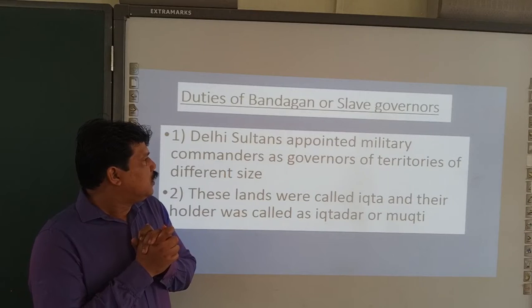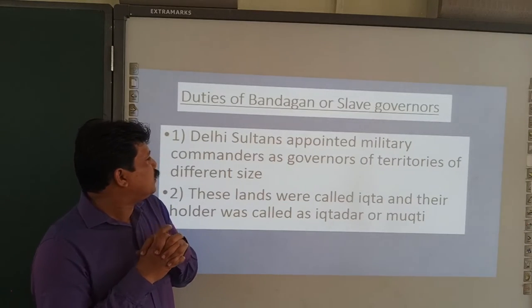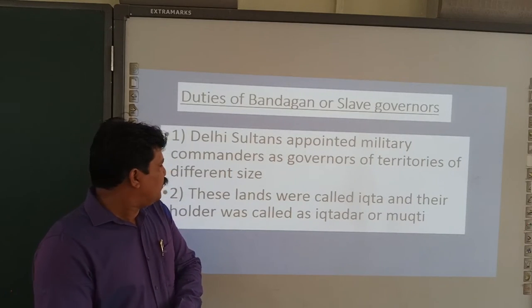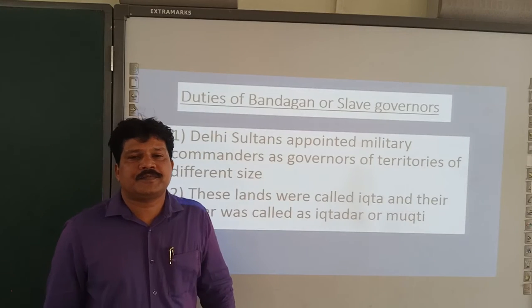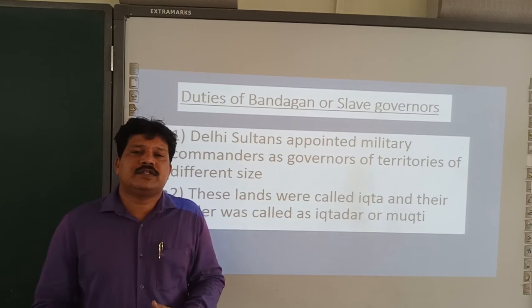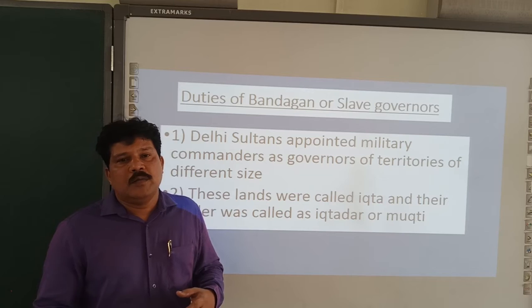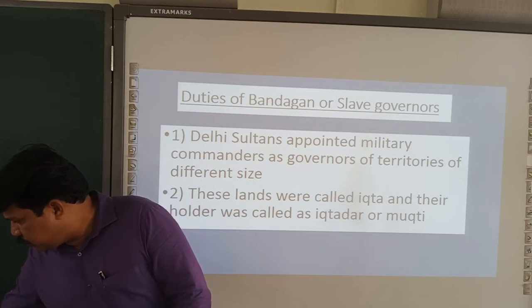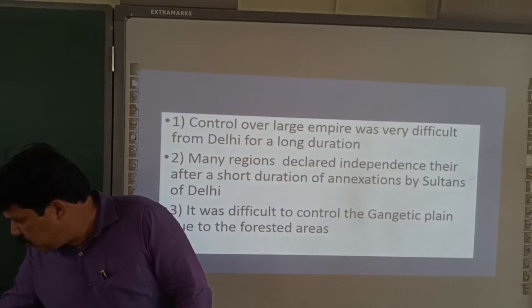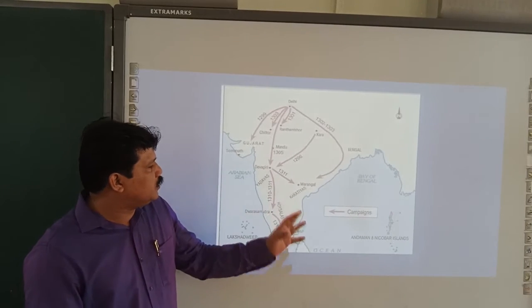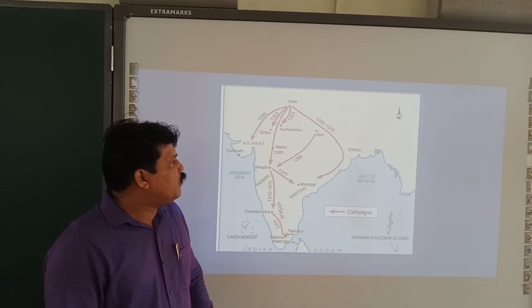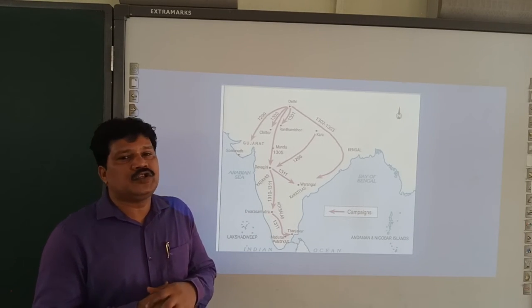First, the Delhi Sultanates appointed military commanders as governors of territories of different sizes. We studied this in the previous lessons also. Take for example, this is the map of the kingdom of Alauddin Khilji.